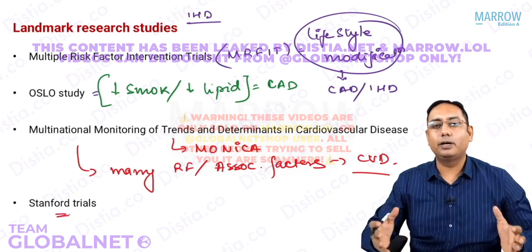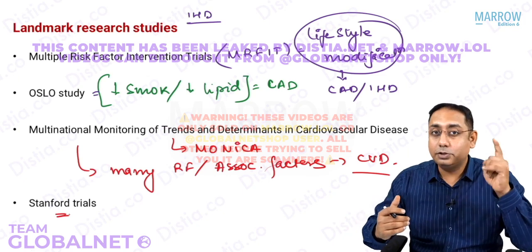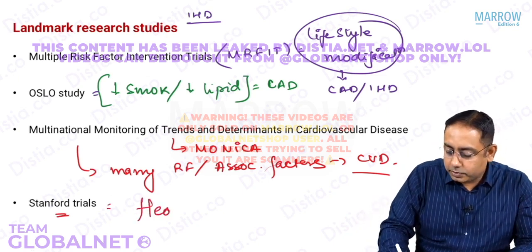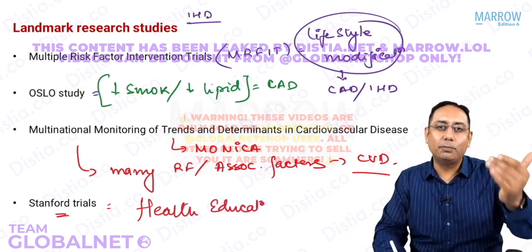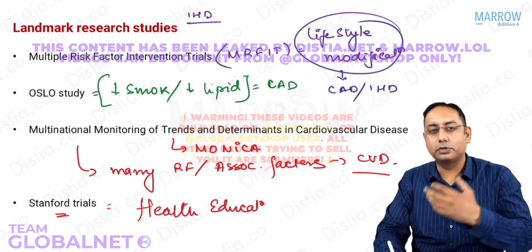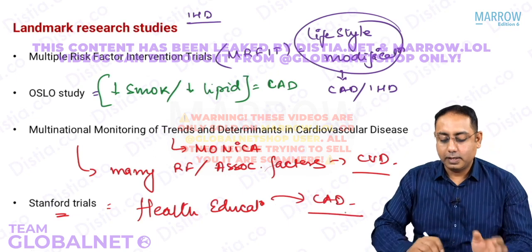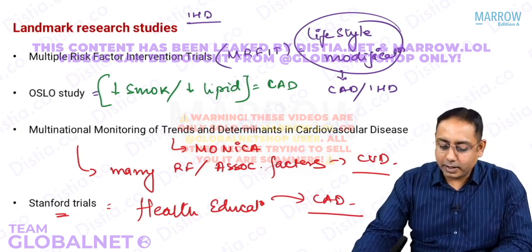Stanford trial, this was a three-community trial. Different communities were taken and different types of health education were given. This trial was to find the effect of health education, telling people what their normal BP should be, what the diet pattern should be, how people should live. So health education and its effect on coronary artery disease. This was the large Stanford trial. So these are some of the landmark trials that are there.